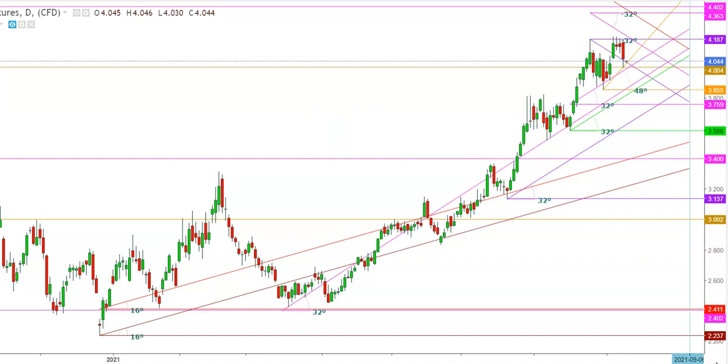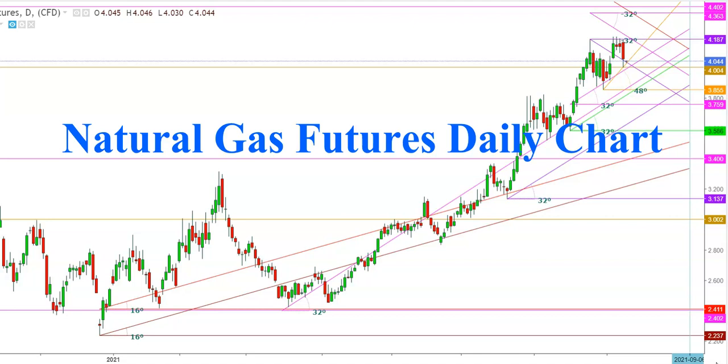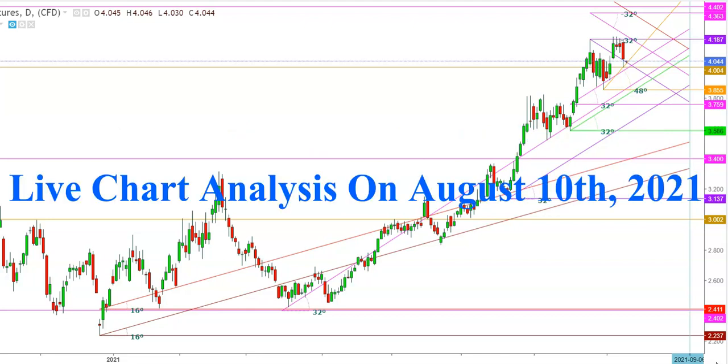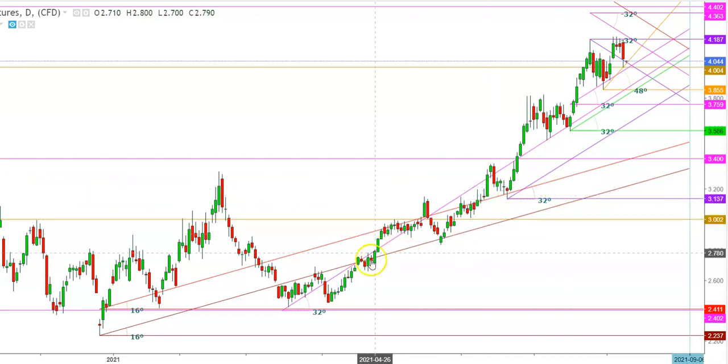So let us start the day to analyze the movements of natural gas futures in different time frames. So friends, here you can see a daily chart of natural gas futures. First of all, I would like to tell you that this is a live chart of natural gas futures, where you can see how the natural gas futures have been maintaining an uptrend in a daily time frame.